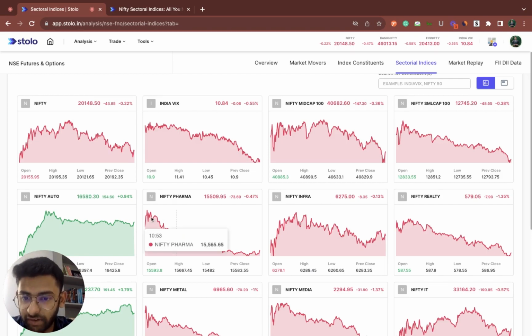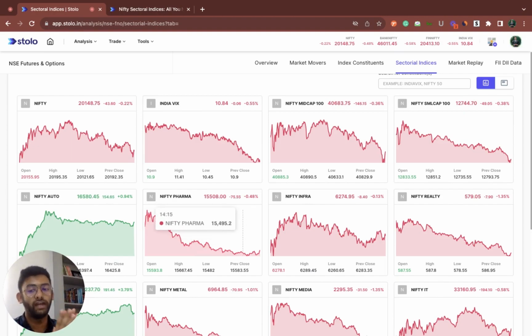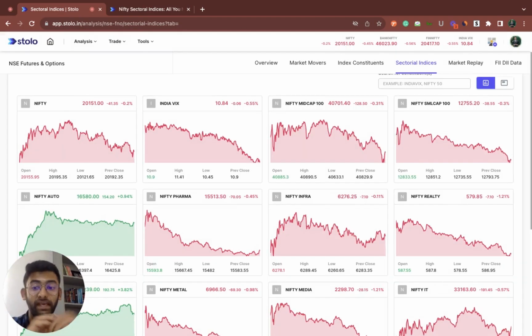For example, here in Nifty Pharma, you can see the complete movement was downwards since morning. So now you know that the pharma industry has moved very down today and is very bearish for the day. For people who trade only pharma stocks, you can directly look at this as an advantage and pick certain pharma stocks to trade today, because you know that the whole index is bearish. You can take that as an advantage.